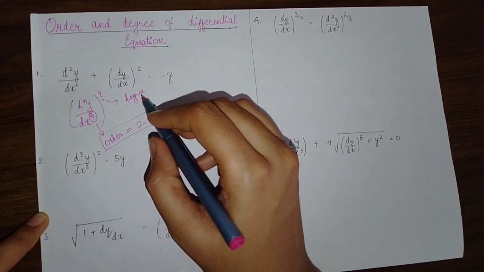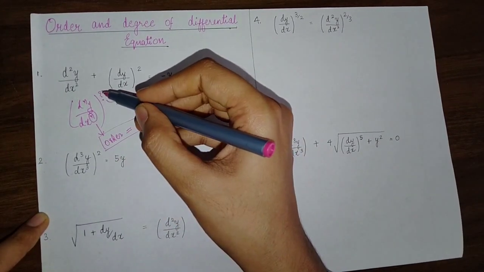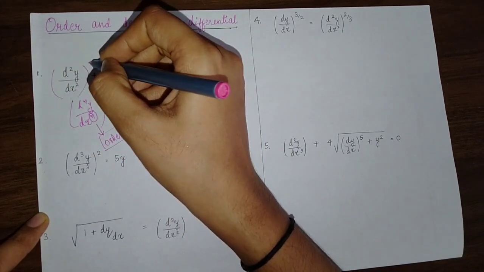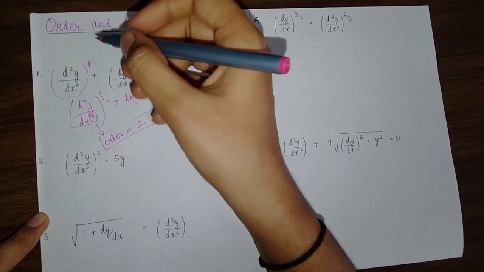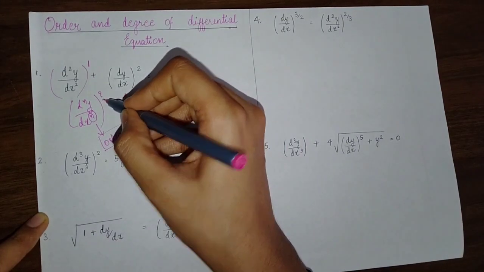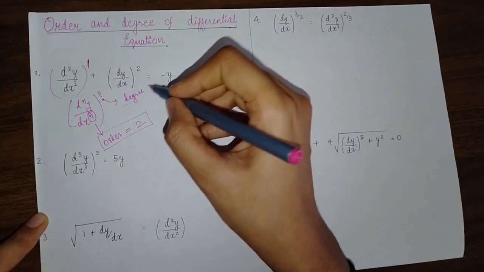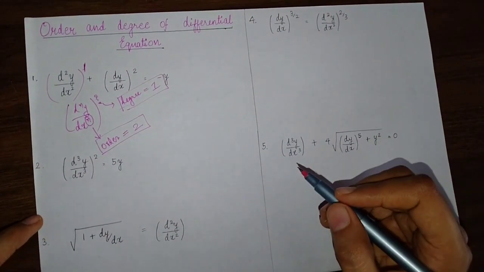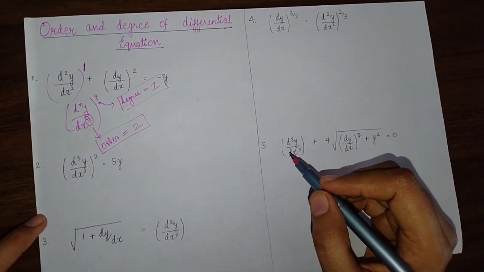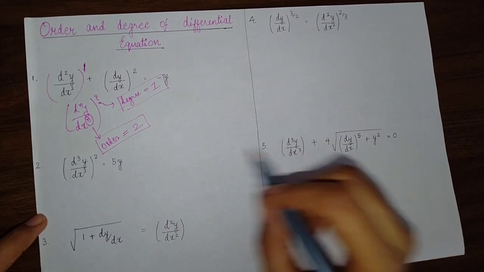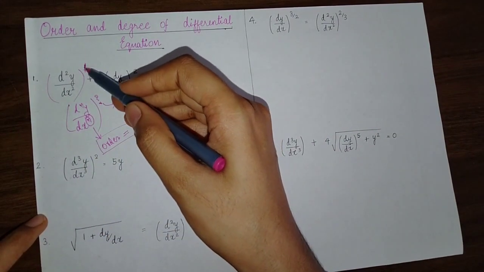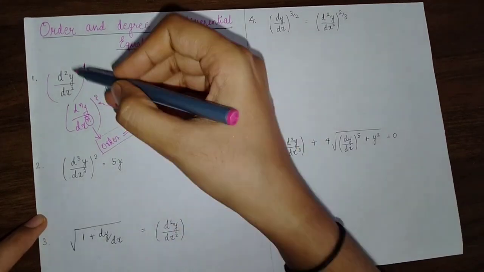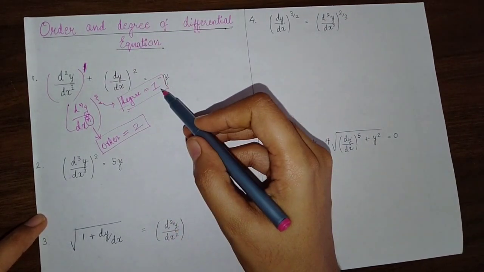And how can we find the degree? Take the term with the highest order and look at the power on it. Here it is 1, so that will be your degree. So degree is 1. So you have to consider the term with the highest order and see the power of it. If it is 2 here, then your degree will be 2. But here it is 1, so its degree is 1.